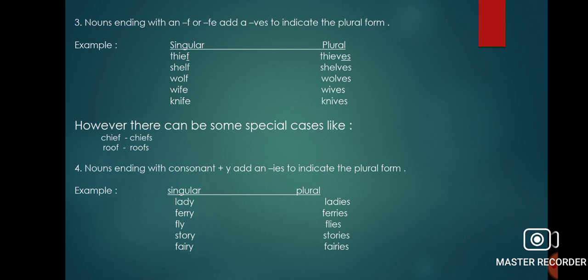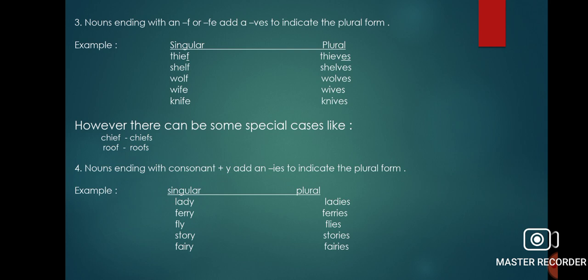Knife, we remove fe and add ves and it becomes knives. So here we remove f or fe from the word and add ves. But in some special cases, we don't have to remove f. Like chief becomes chiefs, roof becomes roofs.